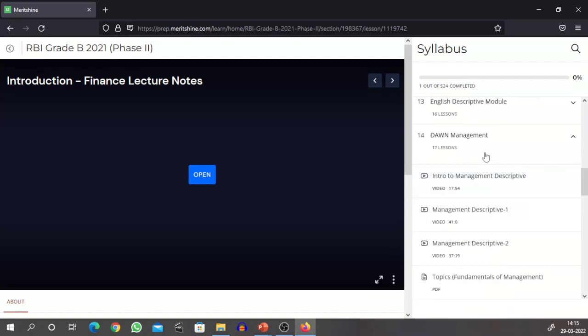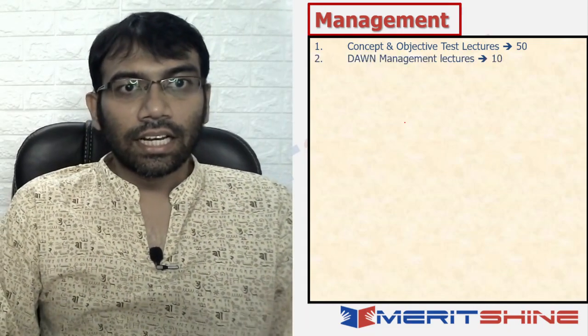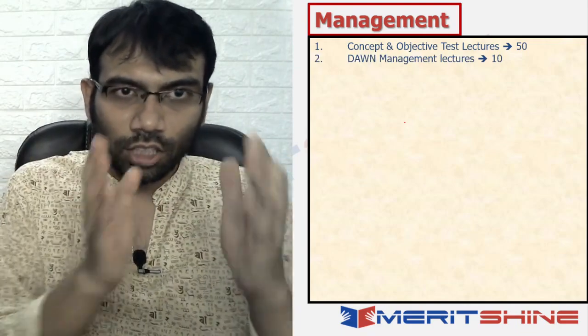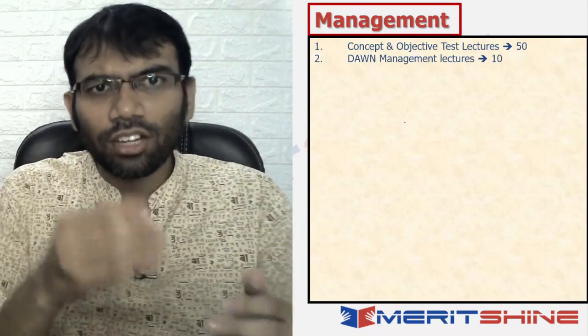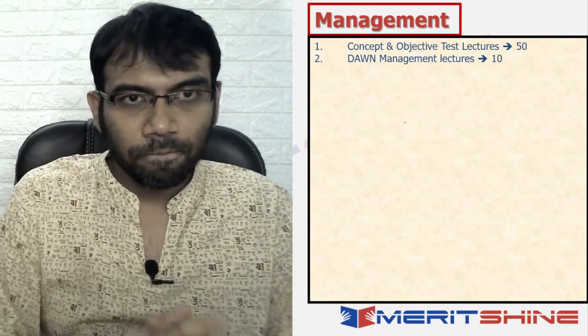But not as of now if you are starting at this point. Now understand, this is for those people who are starting at this point or who have not done a lot at this juncture. Those who are in the revision stage, they obviously can do it. Okay. Now coming back. This is the overall structure. Concept and objective test lectures 50, and dawn management lectures with introduction lecture 11 lectures, not 10, 11 lectures.